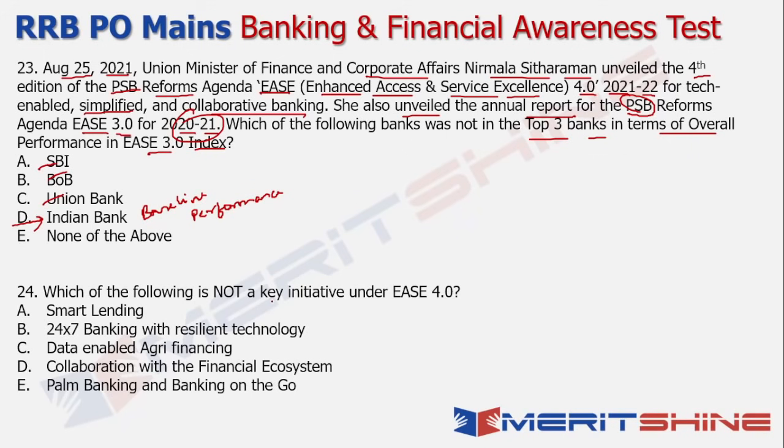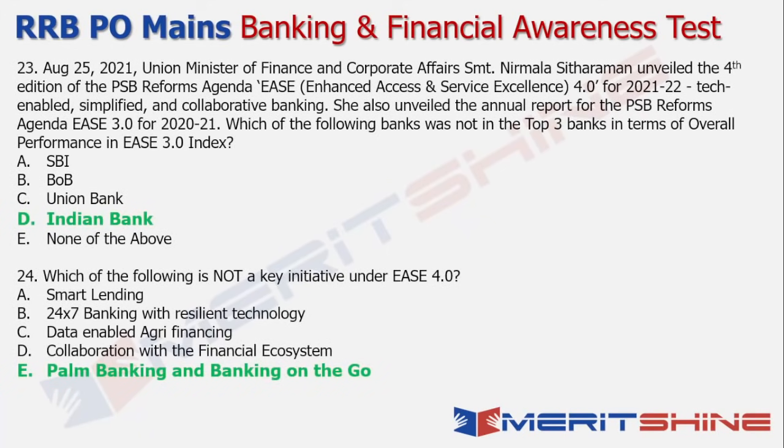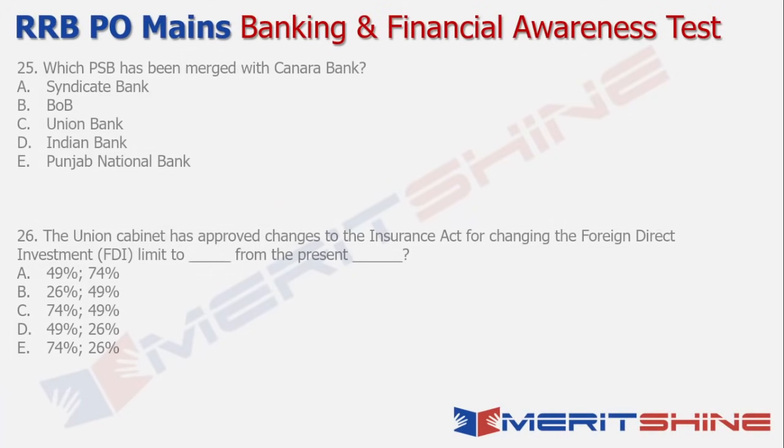Next up, we're talking about the next set of questions here, which is not a key initiative under EASE 4.0. So smart lending is definitely one of them. 24/7 banking with resilient technology, data-enabled agri-financing, collaboration with financial ecosystem. All these are definitely key initiatives as part of EASE 4.0. But Palm Banking and Banking on the Go were basically key initiatives as part of EASE 3.0. So that is the option that we're looking for in this question, right? So let's move on to the next set of questions now.